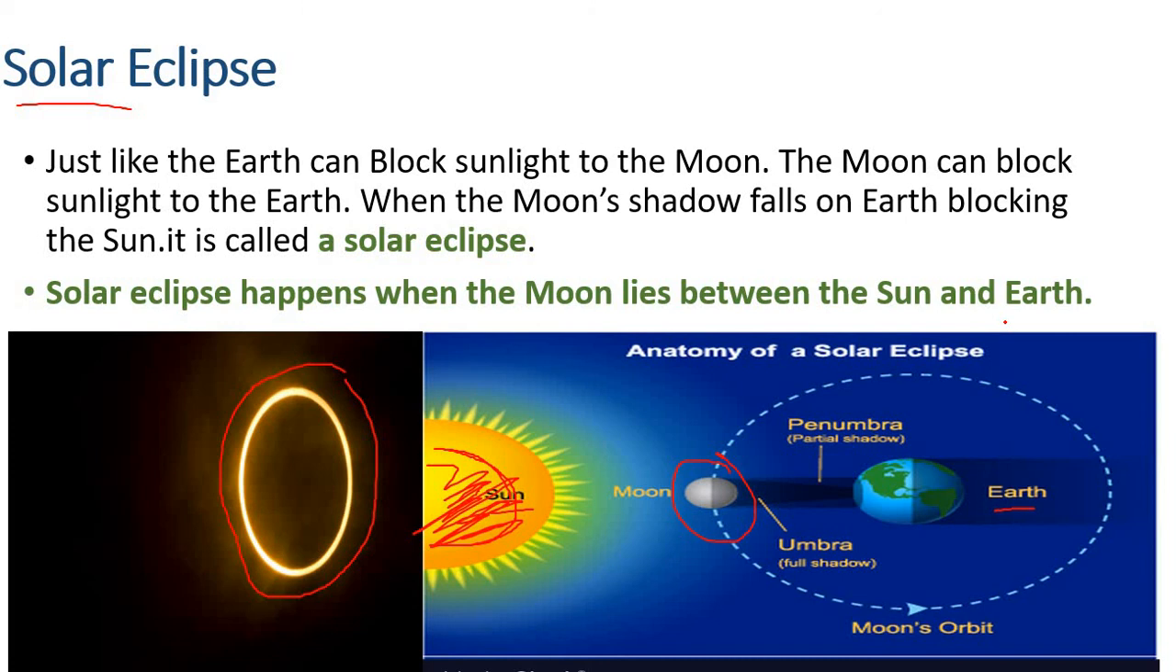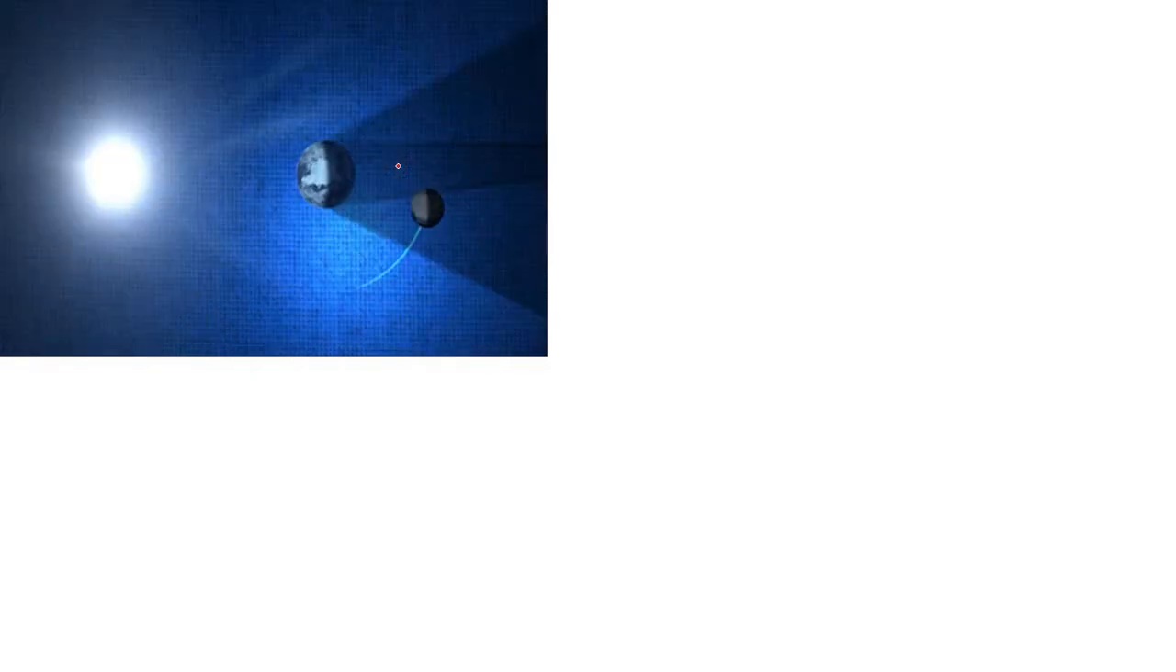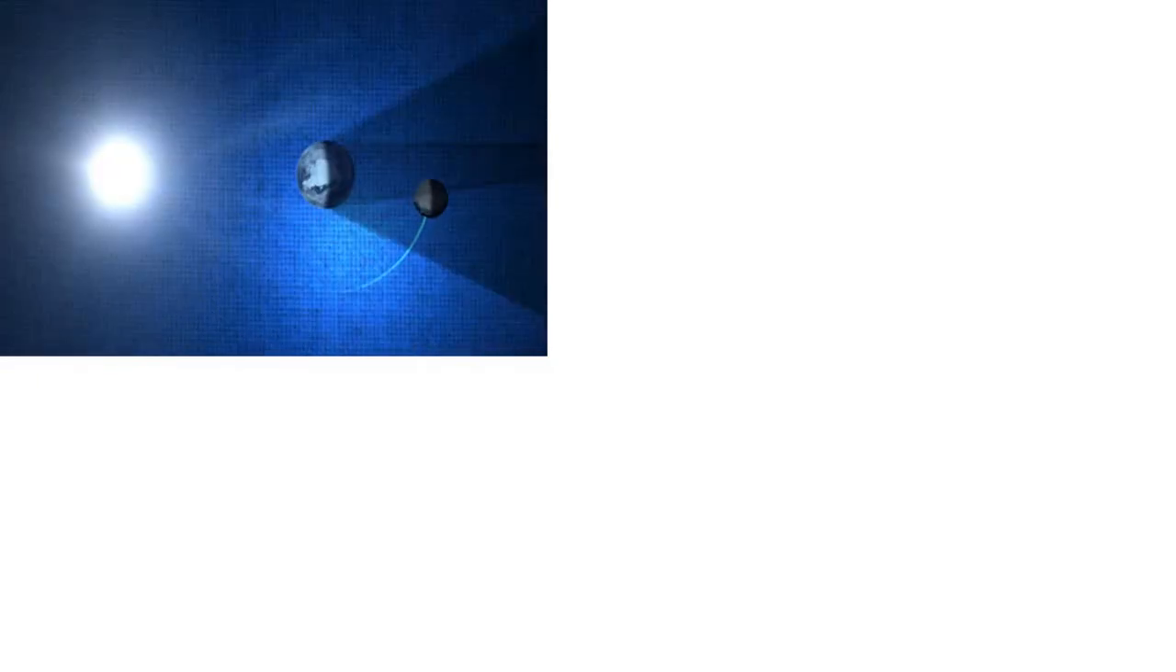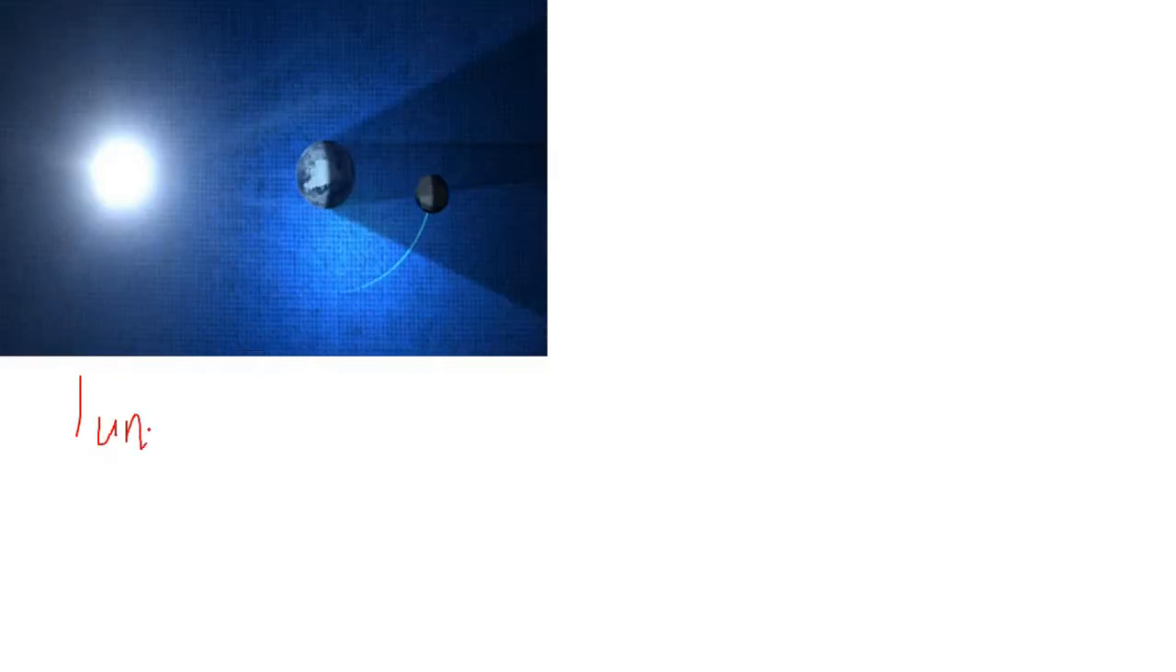So let's see the motion of these eclipses. Okay, can you see it here now? This is the moon. It's lying behind Earth. It's in the shadow of Earth. So the sunlight can't reach it. What kind of eclipse is this? This is the lunar eclipse. When sunlight can't reach moon, this is lunar eclipse.